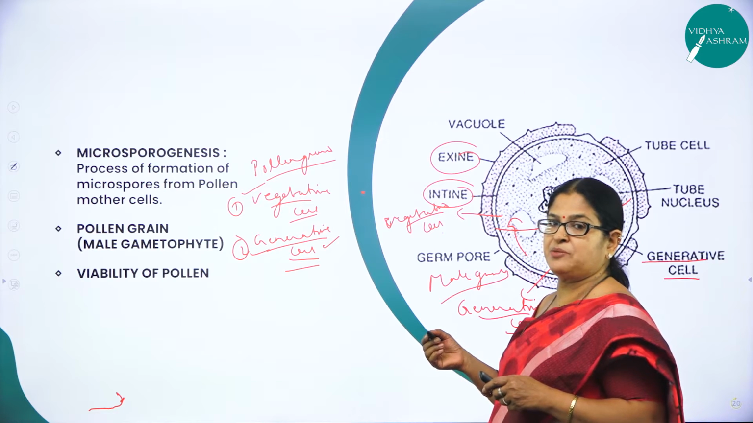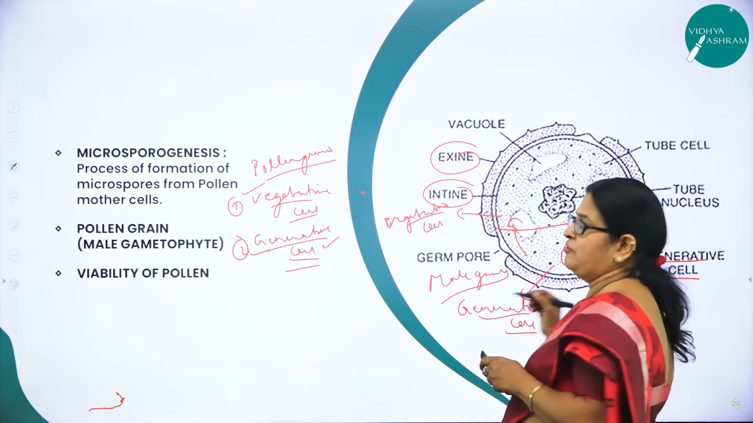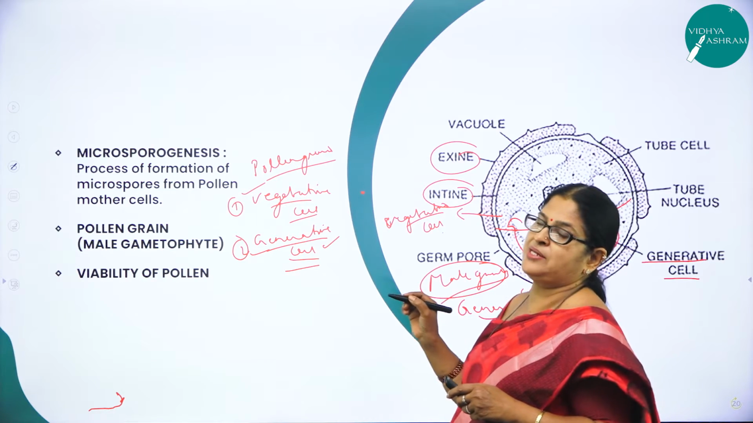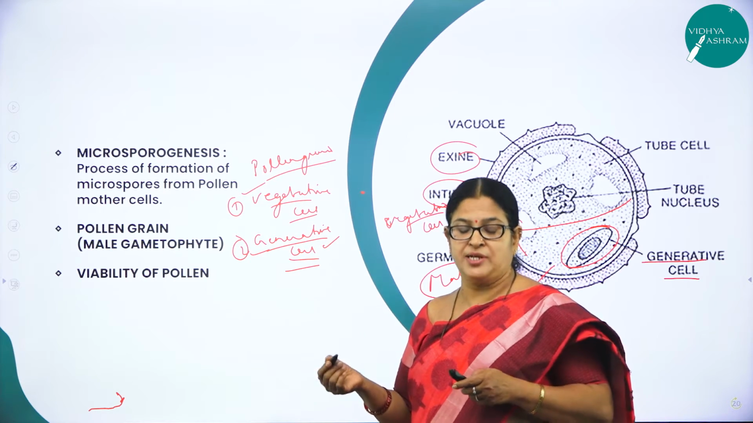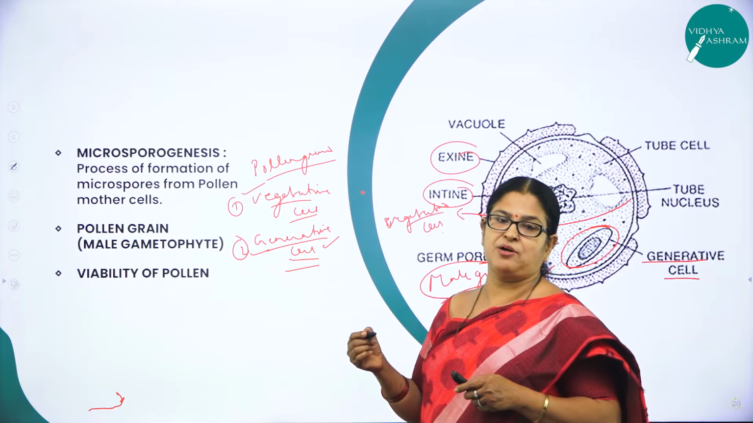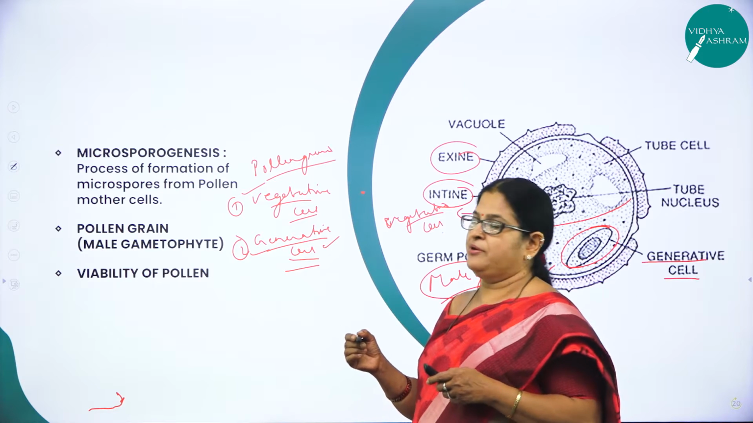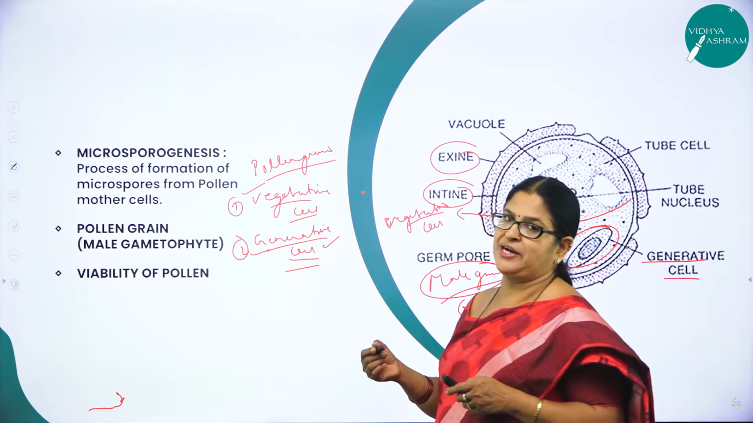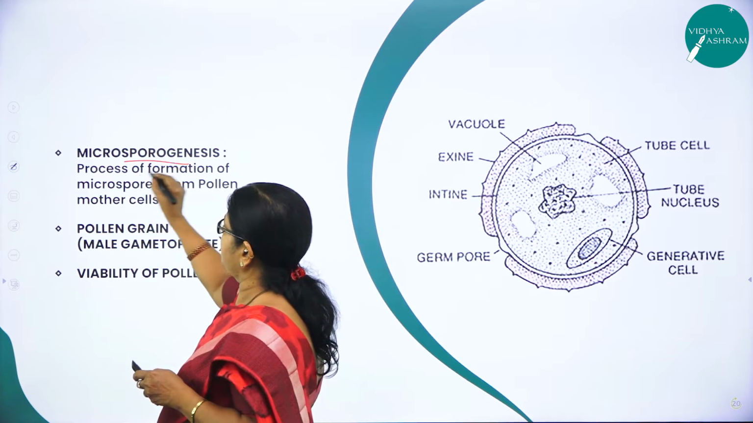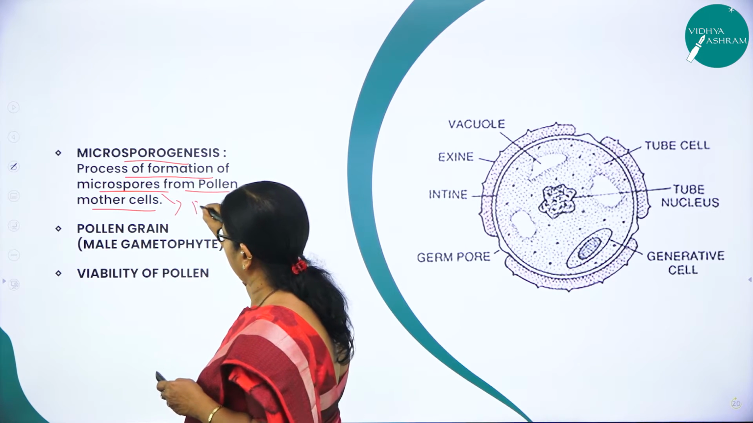What do you mean by pollen germination? Pollen germination is nothing but the process of formation of a pollen tube, and the generative cell will undergo mitosis to produce two male gametes, and those two male gametes are carried in the pollen tube. This is the first exercise of your practical, where you come across one very important experiment called pollen germination, where you can observe the formation of a small pollen tube, right? You will understand when you do the practicals. So what is microsporogenesis, children? The process of formation of microspores from pollen mother cells. What are microspores? They are nothing but pollen grains.